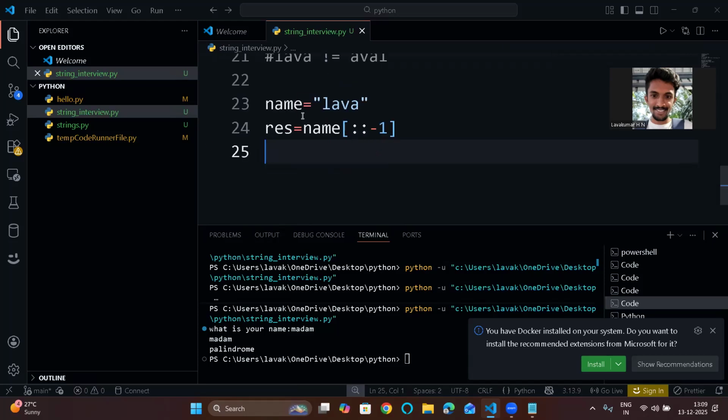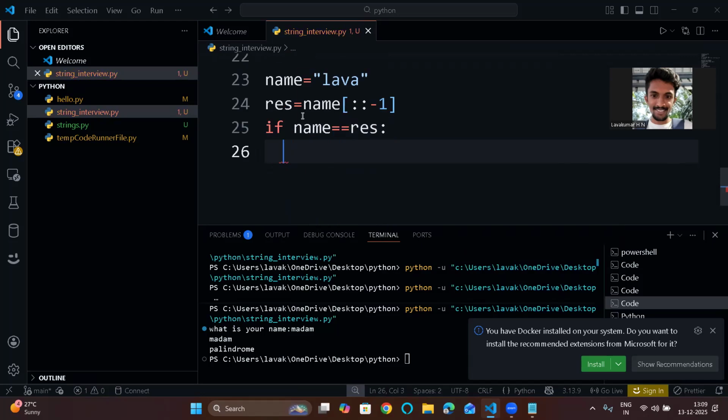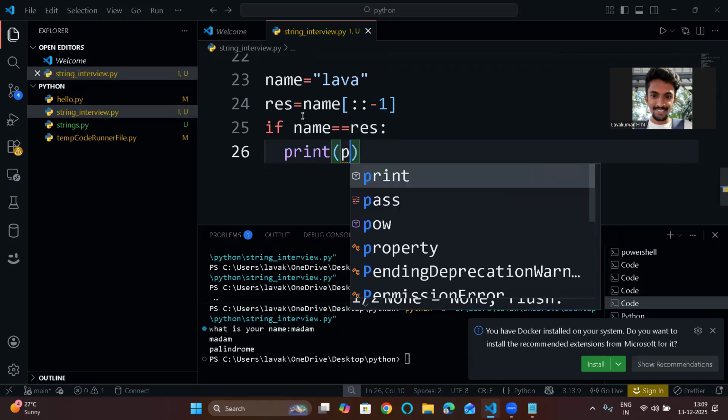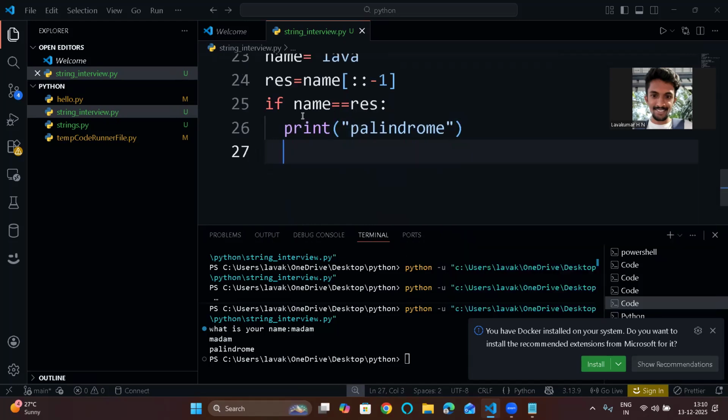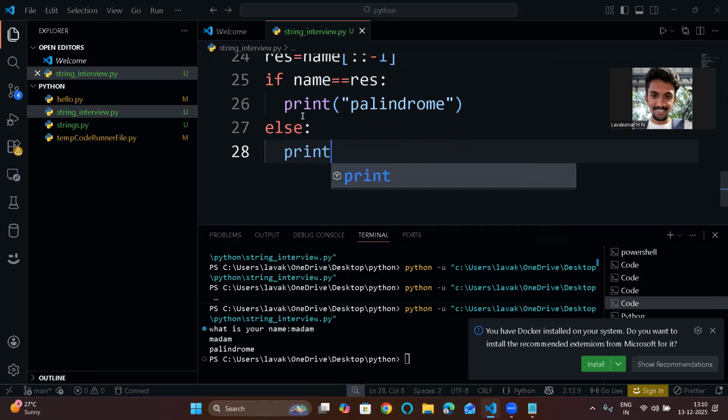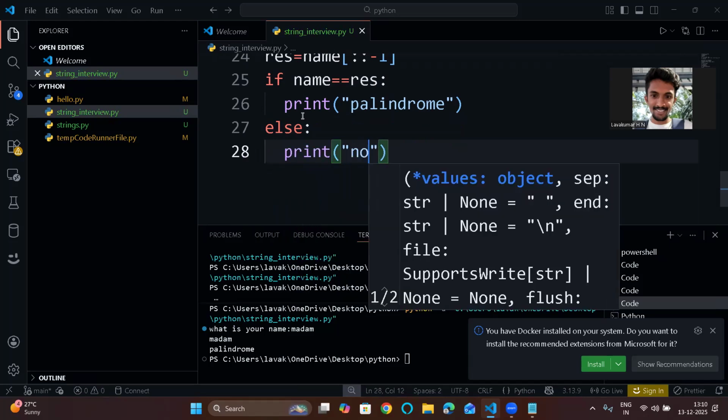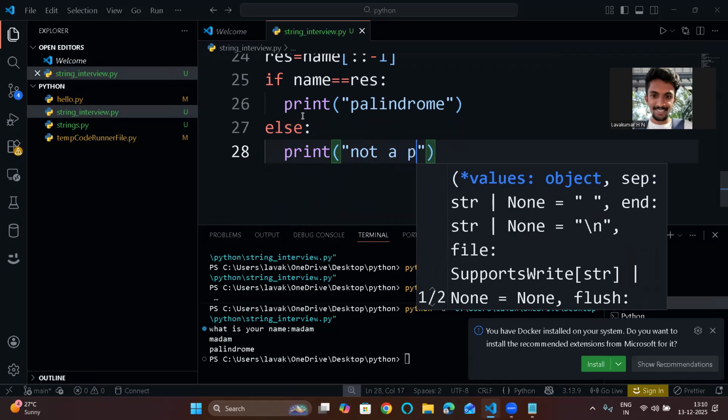Basically, I'm using slicing. Now you will compare: if name equal to result, print palindrome, else print not a palindrome.